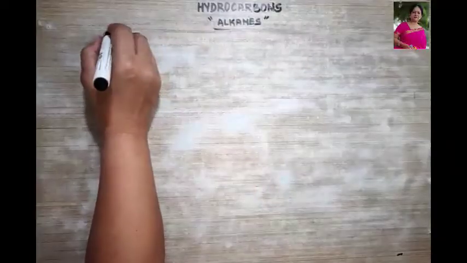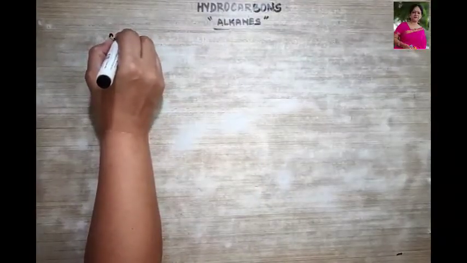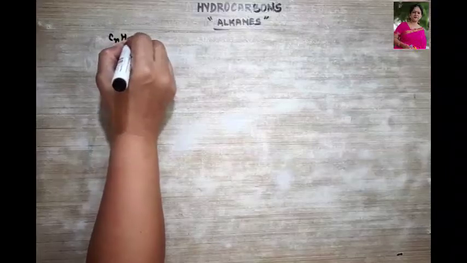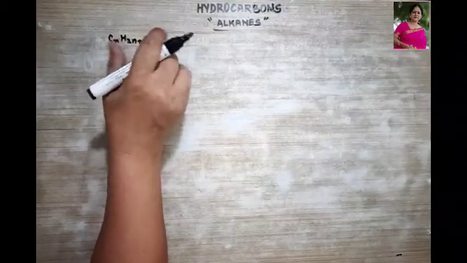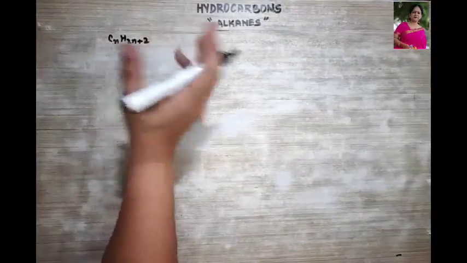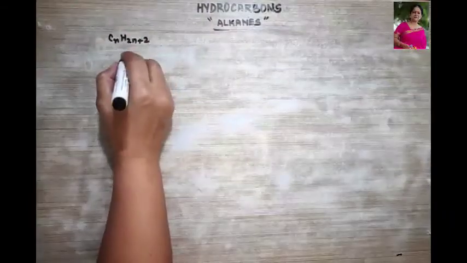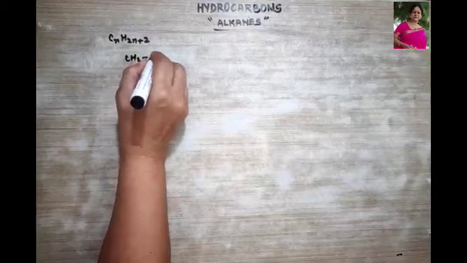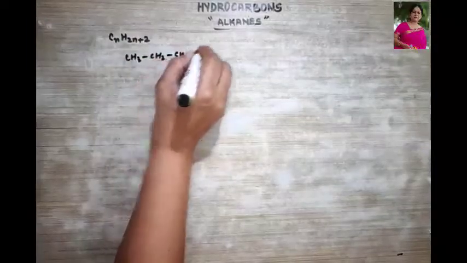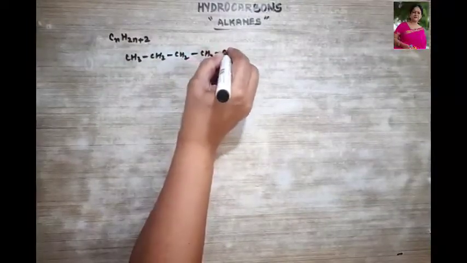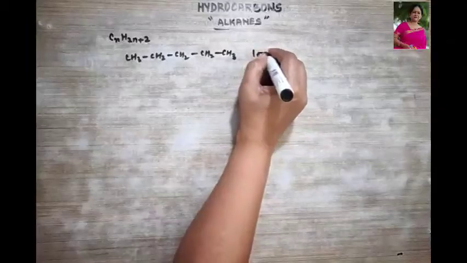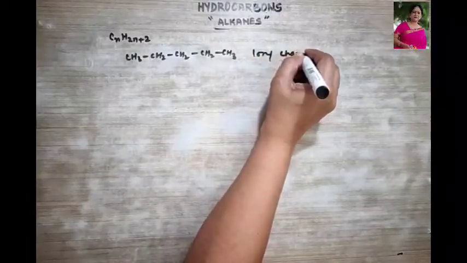So what is the general formula of alkanes? It is CnH2n+2, right? Long chains or branched chains are found over here. So long chains could be like CH3, CH2, CH2, CH2, CH3. They are called long chains. Okay.